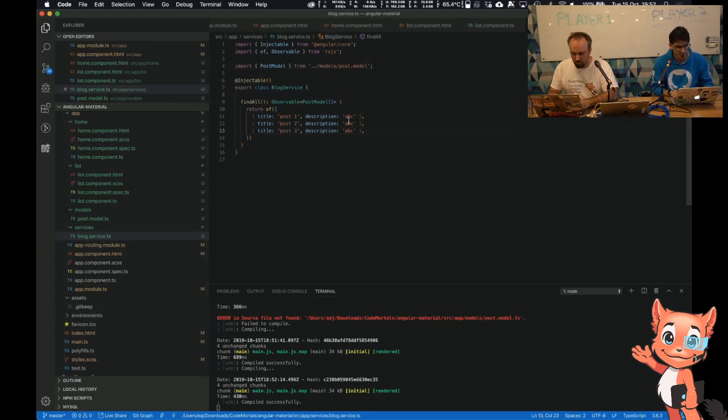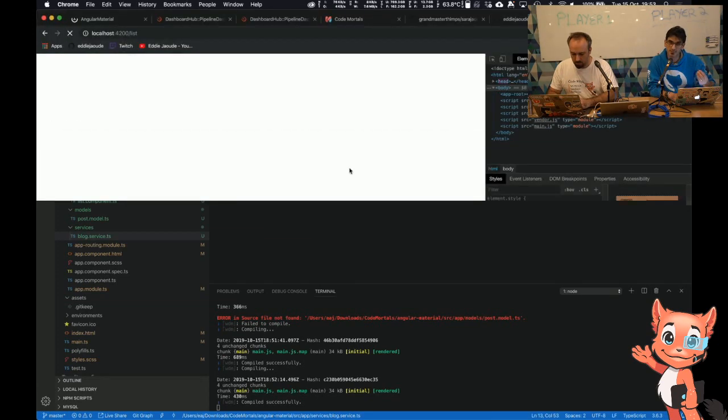So I've got a description here. So let me just put description 1. I probably should get some Lorem Ipsum text. Description 2, can't spell description right, but you get the idea. We'll change it properly in a minute. And 3, well, not 4, 3. So if I save that, it's not going to get updated because I haven't put it in the UI.